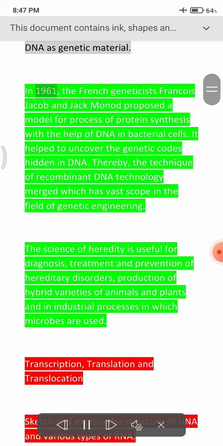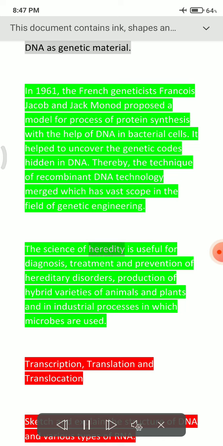In 1961, the French geneticists François Jacob and Jacques Monod proposed a model for the process of protein synthesis with the help of DNA in bacterial cells. It helped to uncover the genetic codes hidden in DNA. Thereby, the technique of recombinant DNA technology emerged, which has vast scope in the field of genetic engineering.